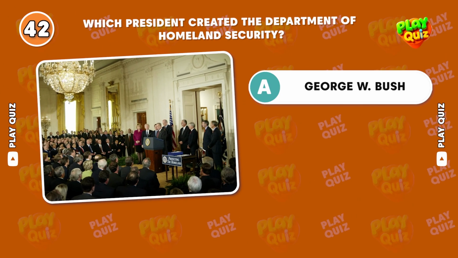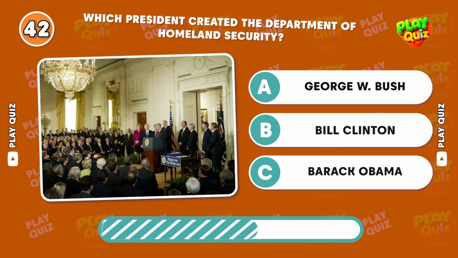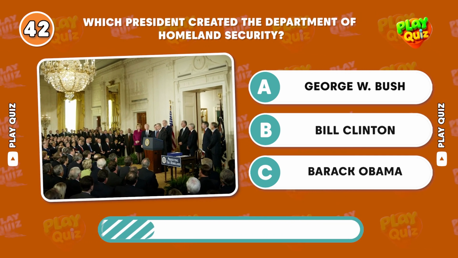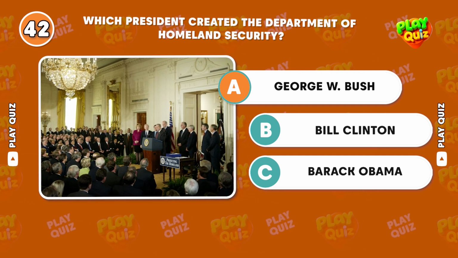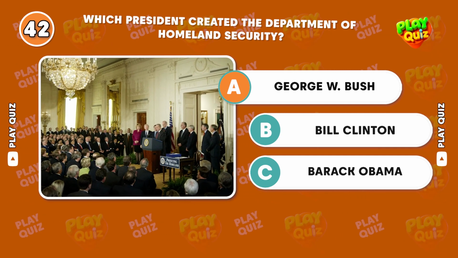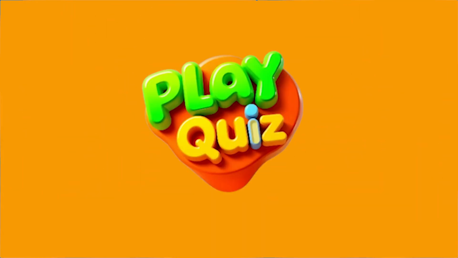Which president created the Department of Homeland Security? Correct answer, George W. Bush. The Department of Homeland Security was established in 2002 in response to the 9/11 terrorist attacks.